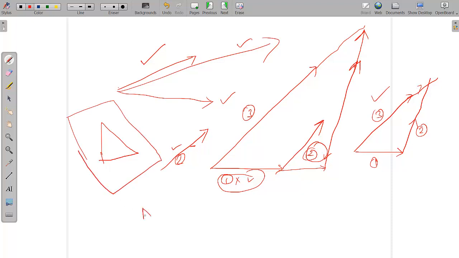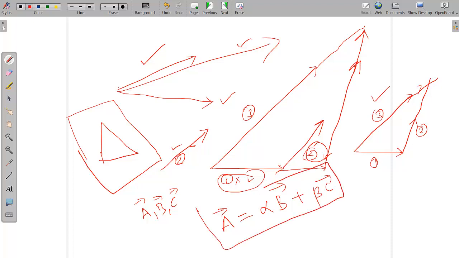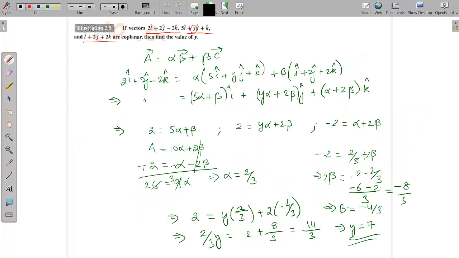So for three vectors a, b, c to be in a plane, what we can always write is that the vector a, or any one of the vectors, can be written such that there are some constants alpha multiplied to b plus beta multiplied to c, and it becomes equal to a. So this is the condition for three vectors to become coplanar. Alright, so that's what we have done here.